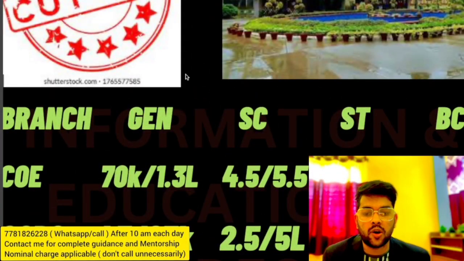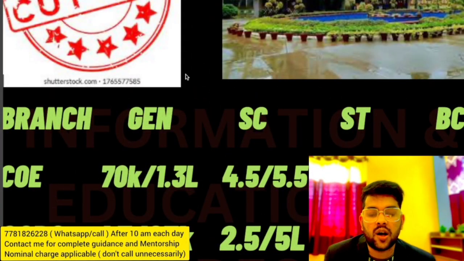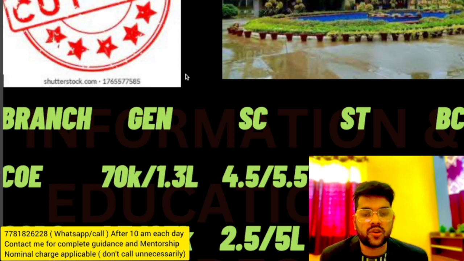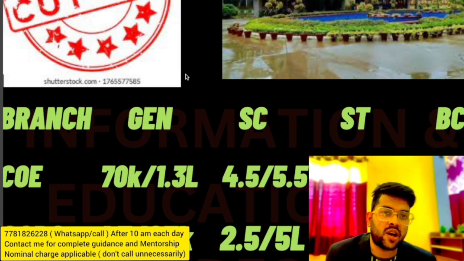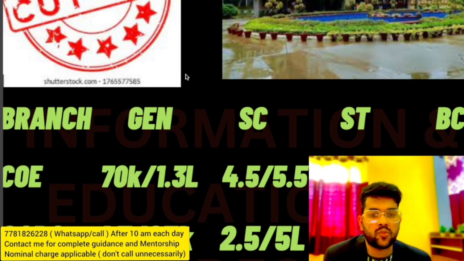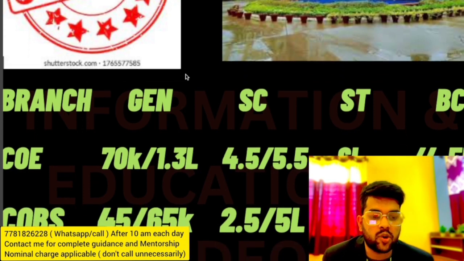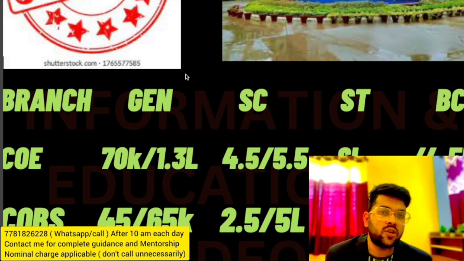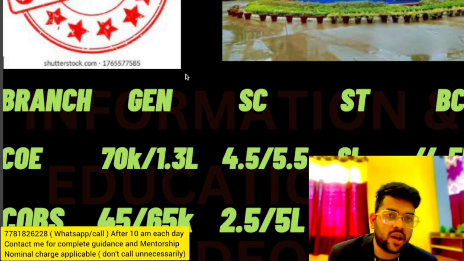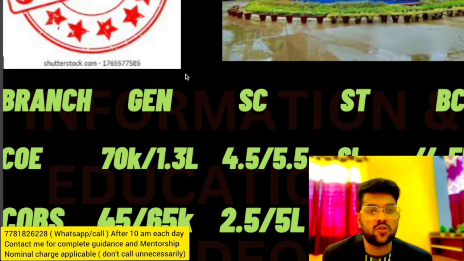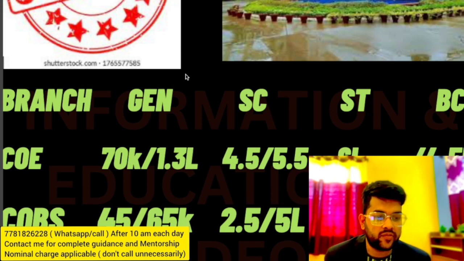Now if we talk about COE, that is the branch, for general 70,000 and 1.3 lakh, that is for other state and Punjab. Punjab and outside Punjab, there are two types of cutoff, for board marks as well as for JEE rank. So for general 70,000 and 1.3 lakh, that is for outside Punjab and Punjab. For SC 4.5 lakh and 5.5 lakh, and ST 6 lakh. For BC, there is only Punjab region reservation. Outside Punjab, there is no BC category reservation. So 4.5 lakh for that.